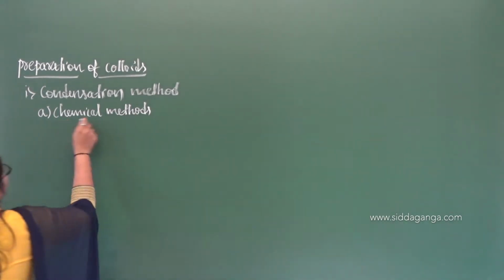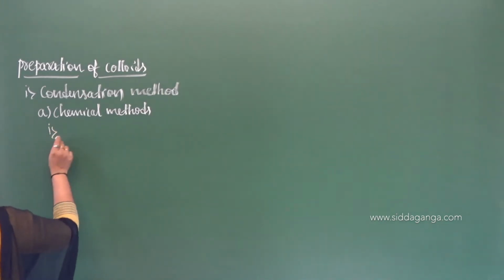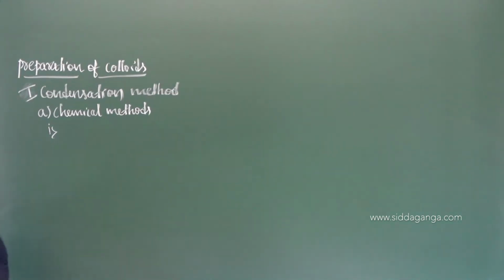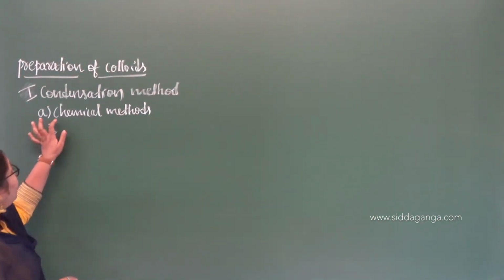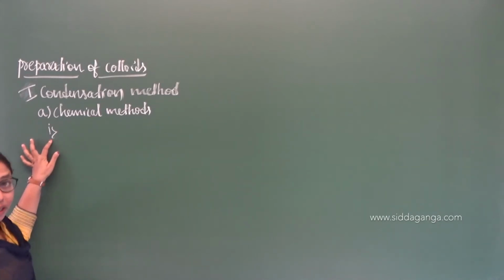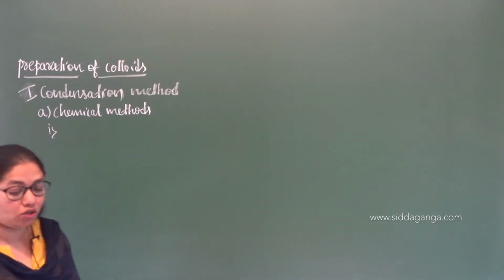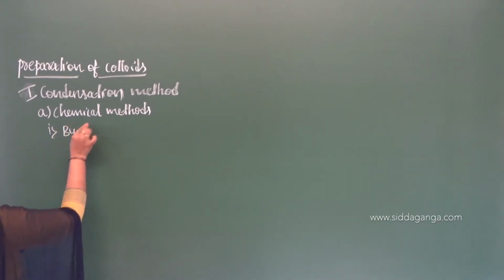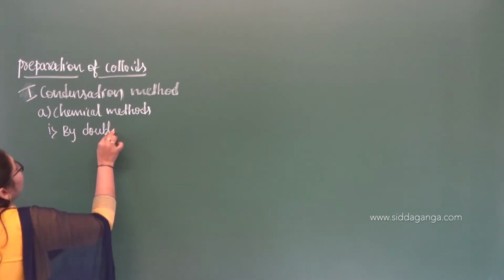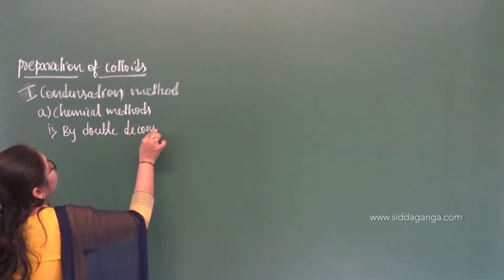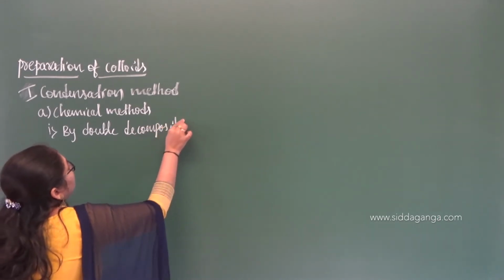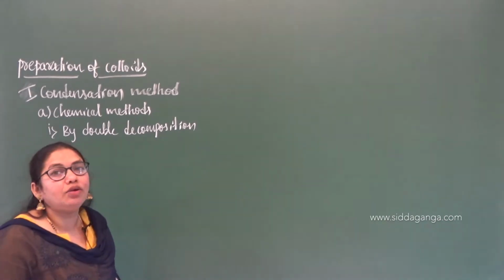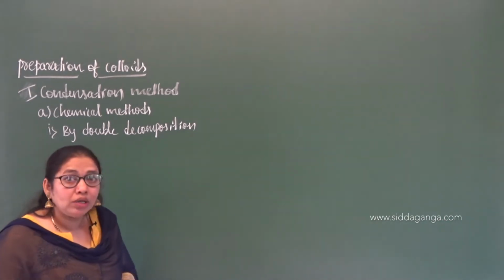In these chemical methods, the first one, I am going to take as a Roman number. First method is condensation, which can be done by chemical methods. In that, the first reaction we are going to discuss is double decomposition. You learned about the types of reactions, redox reactions, and there you discussed the double decomposition reaction.